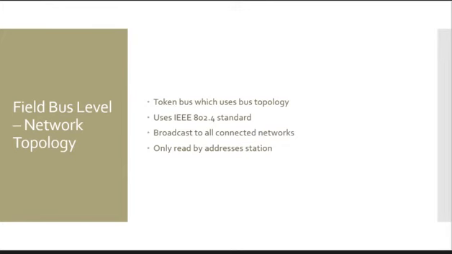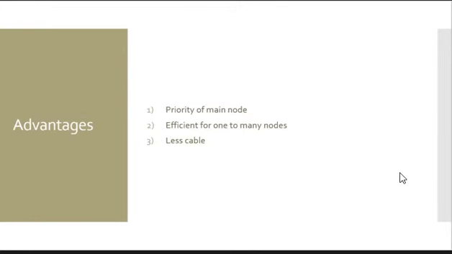For this topology, the master node with the token sends the message over the network and it is broadcasted to all connected networks. However, the message would only be read by the station addressed to, while the other stations will ignore the message. The advantages of this topology is that the token bus allows for priority of the main nodes and hence faster response time for more critical processes within that level. High priority messages are transmitted first and lower priority messages after.